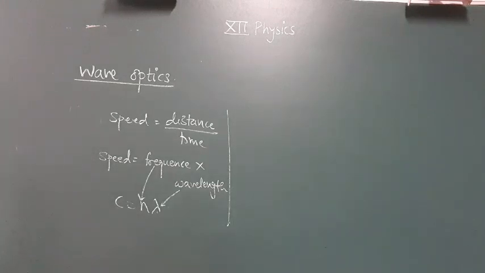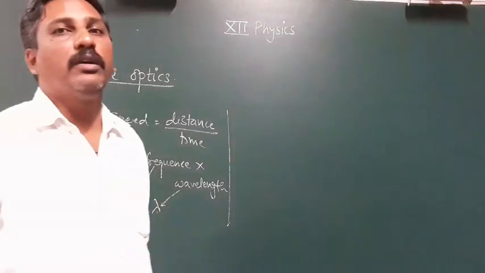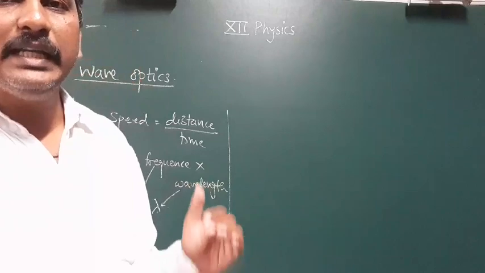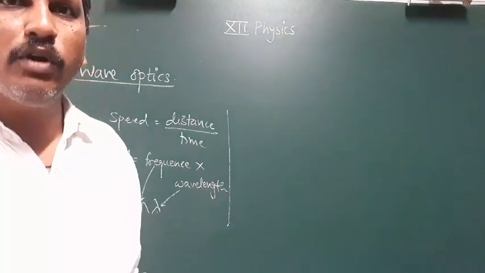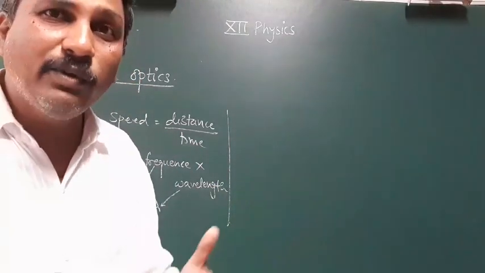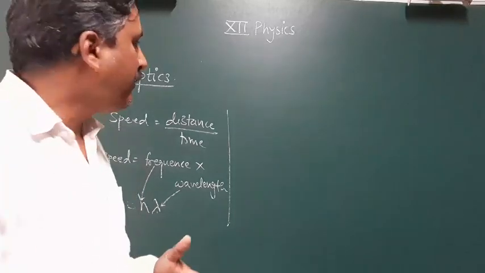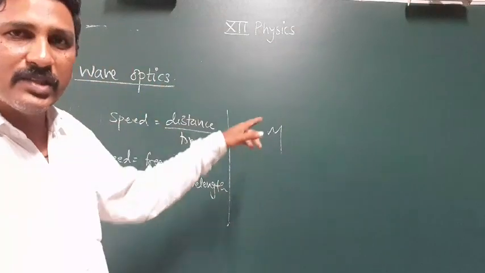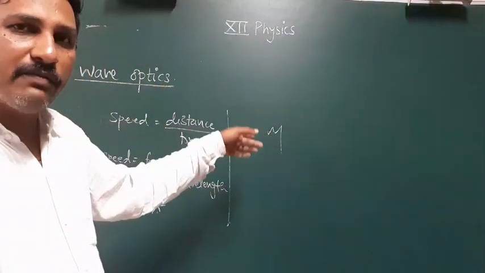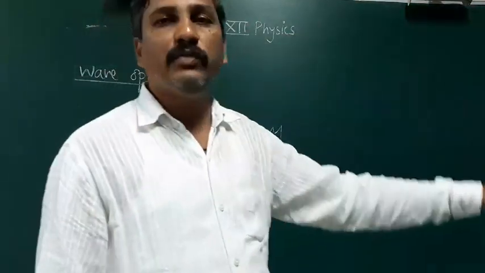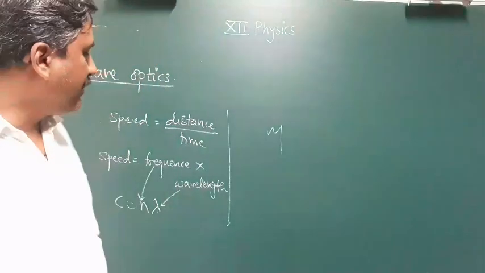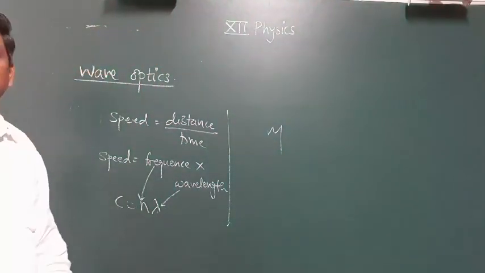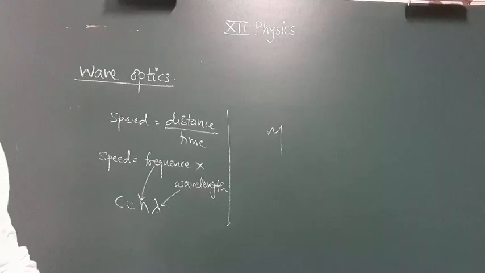Does it depend on the wavelength? This is totally wrong. The speed of light in a particular medium depends on the refractive index of the medium. The symbol of the refractive index is mu, and this refractive index depends on the density of the medium. If the refractive index is more, then the medium is more and more dense.